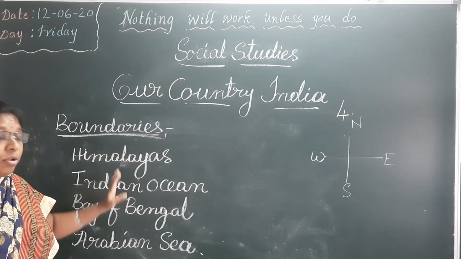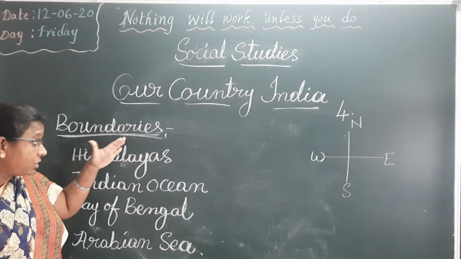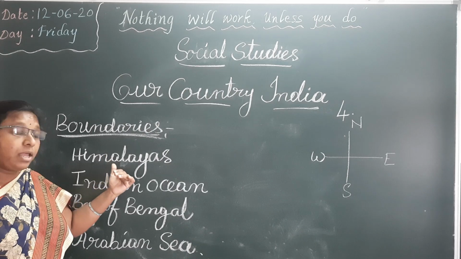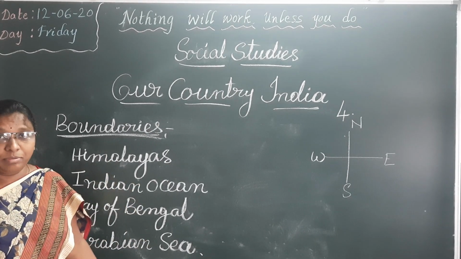These are our boundaries. How many boundaries are there? What are the boundaries of our country? Himalaya mountains, Indian Ocean, Bay of Bengal, and Arabian Sea. Okay?